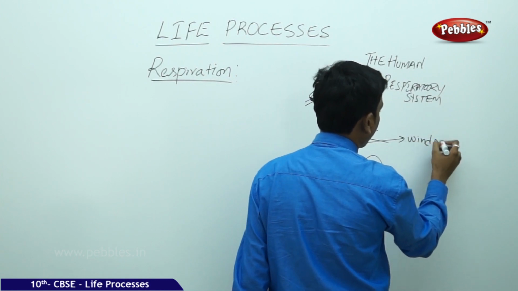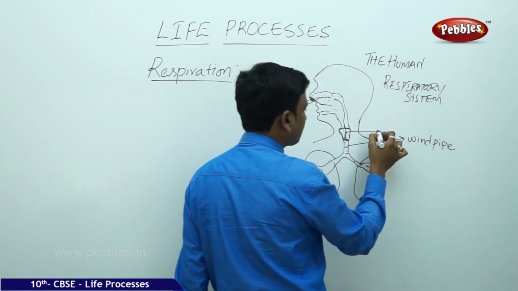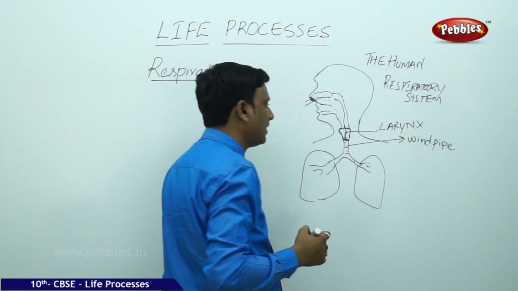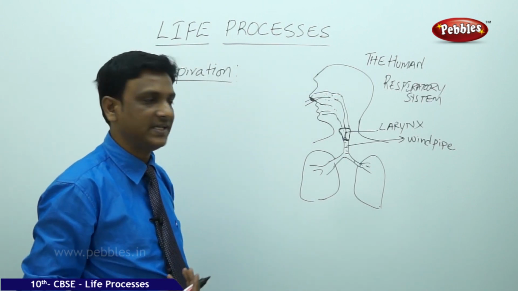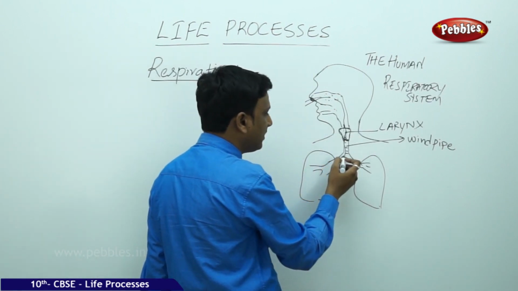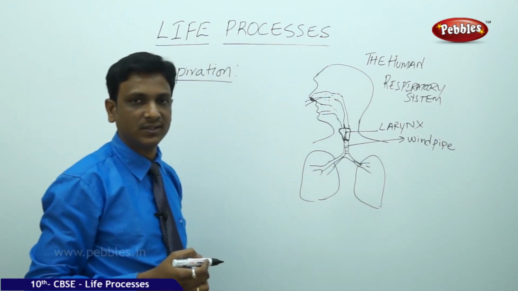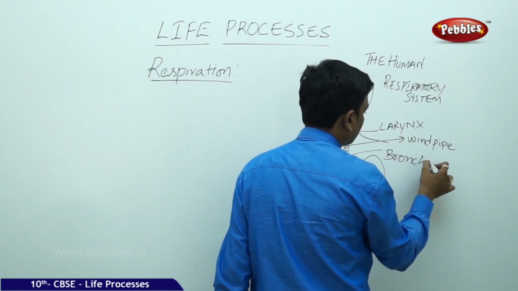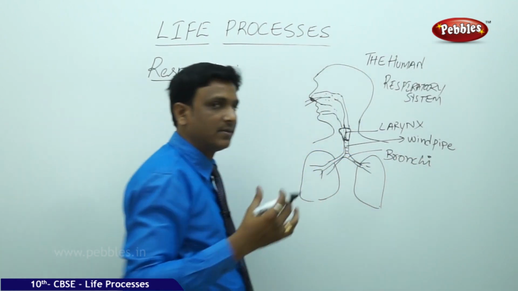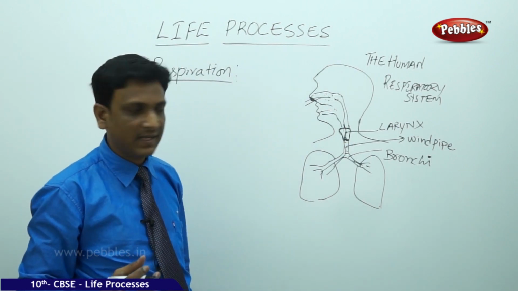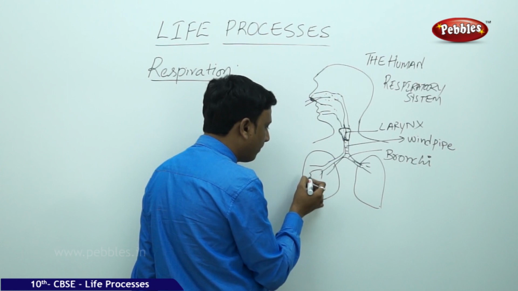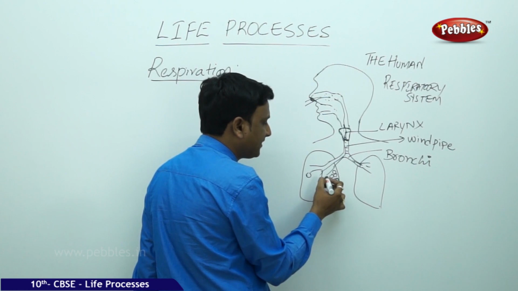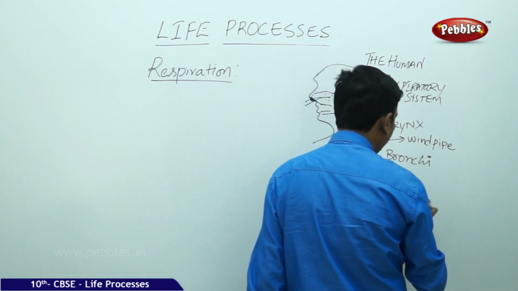We have a windpipe. The windpipe begins with a special structure called the larynx, the voice box, which enables us to produce sounds while exhaling the air. So the air passes through this windpipe and it divides into two branches called bronchi. These bronchi are divided into other finer branches, bronchioles, and finally they end up with small bubble-like structures, tiny grape-sized bubble-like structures. These are alveoli.